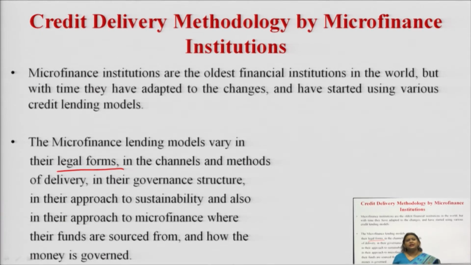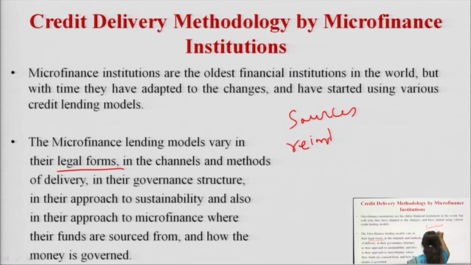The reason this word sustainability has come is that if we observe from the past few years, these micro enterprises have existed, but there is always a challenge for their existence. There are regular losses, and they are also facing a lot of difficulties in running their basic operations. For that, the microfinance institutions have to adopt an approach where they have proper sources of funds and proper granting of loans as well. When we have sources of funds, it is also important that they should be reimbursed properly.